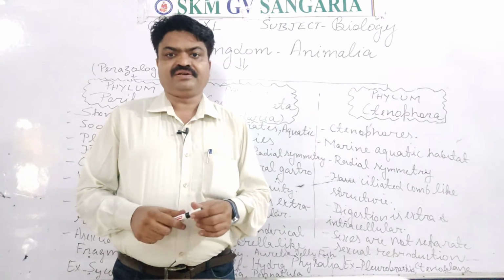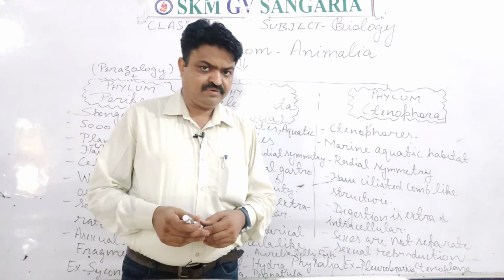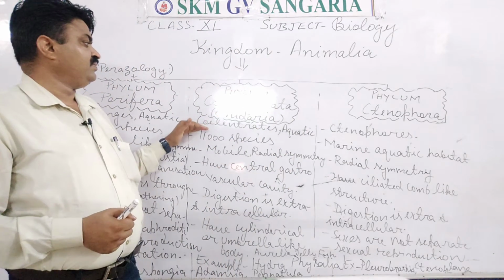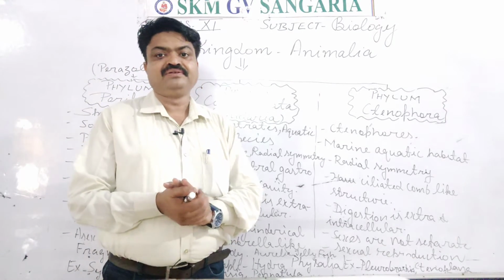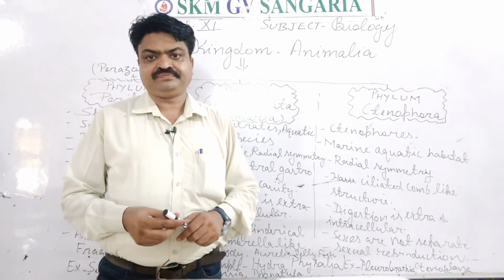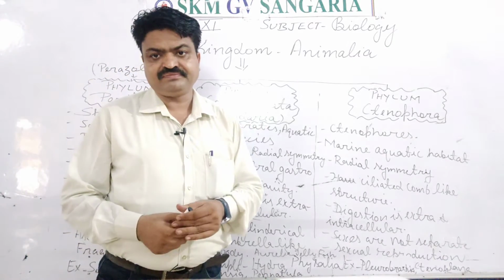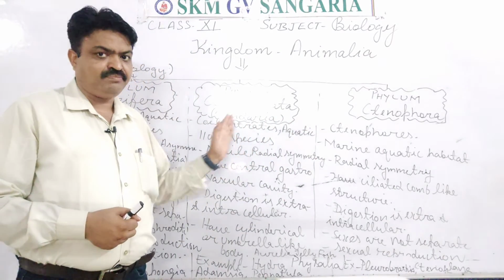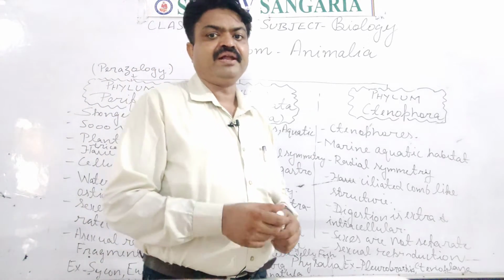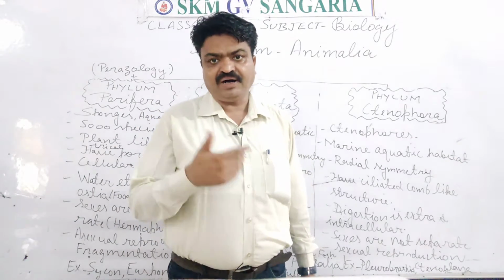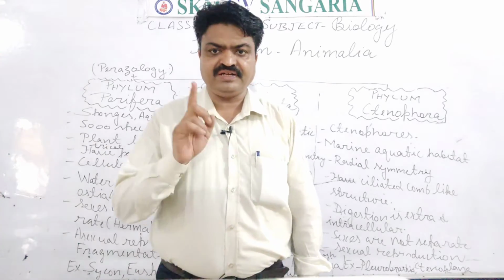Now we come to the Coelenterates. Coelenterata is the phylum that has a hollow space in the body, and due to that hollow space they are known as Coelenterates. They are aquatic in nature, and mostly they are found in marine aquatic habitat, but some are found in fresh water also, students, like Hydra, which is found in fresh water.